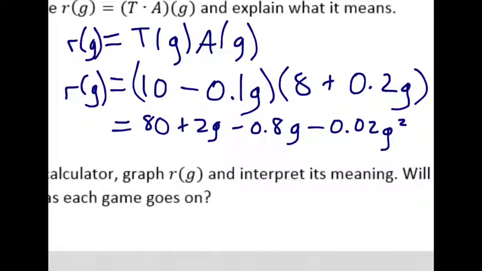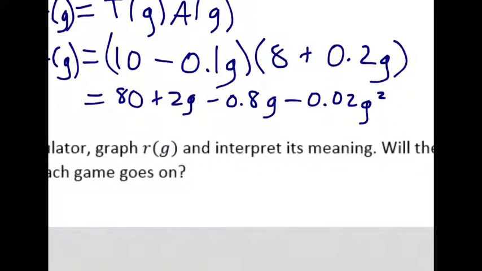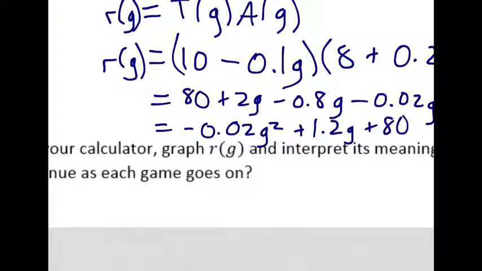How's that look now? That's positive, that's negative, that's negative. Okay, yeah, we're good. And then simplifying, we get negative 0.02G squared plus 1.2G plus 80. Okay, and that's R of G.